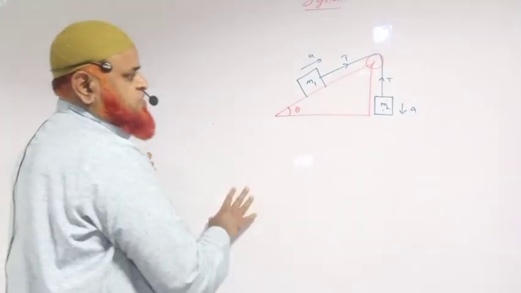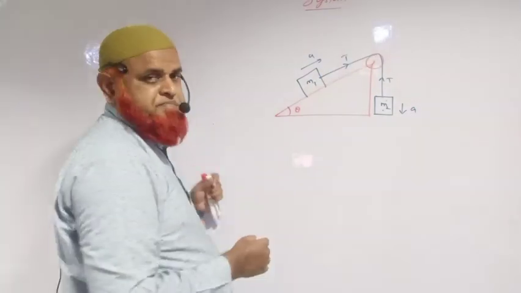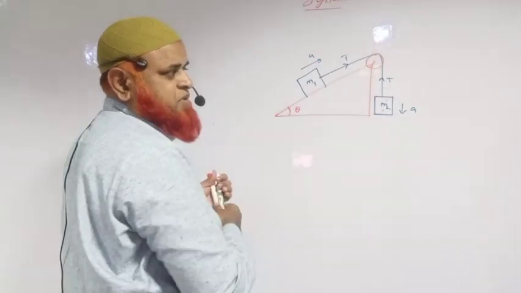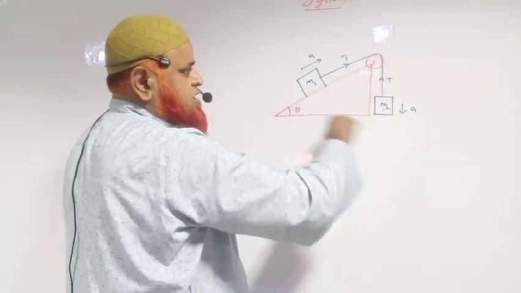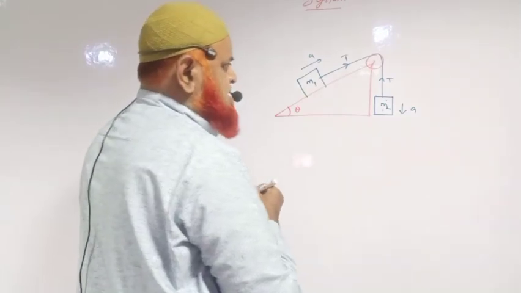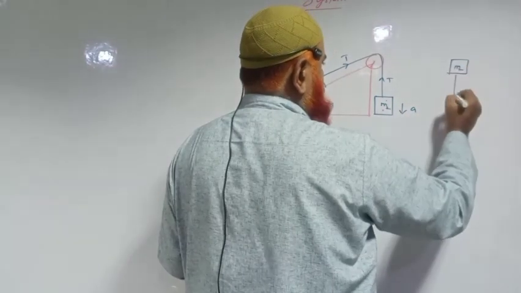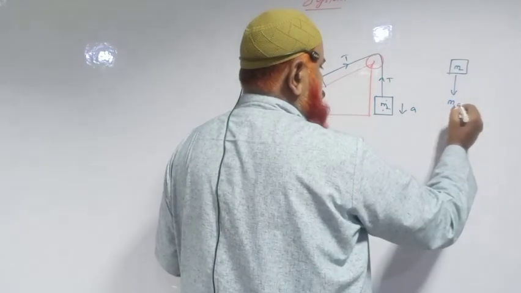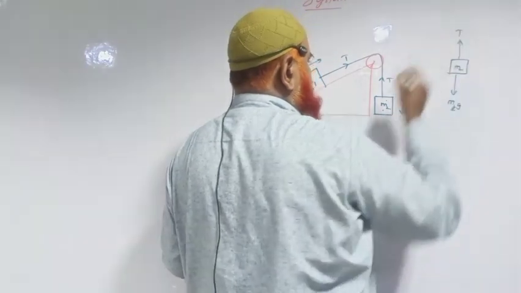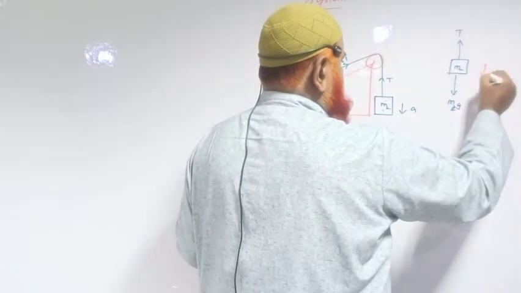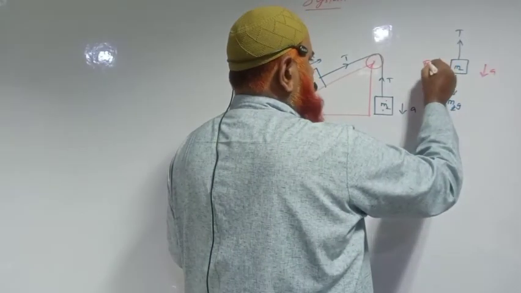So in this system 3, if you observe, this is an inclined plane. This block is coming downwards, that is moving right side. So this is the system in which this block is moving down. You can just take a free body diagram in this case. If you take M2, what is acting downwards? M2G. What is acting upwards? Tension T. Then what is the acceleration here? Downwards. Resultant force also downwards.